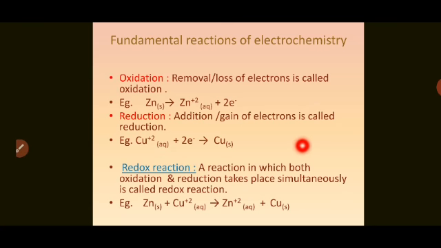So what is a redox reaction then? A reaction in which both oxidation and reduction take place simultaneously is called a redox reaction. If we add the zinc and copper reactions, we get the total reaction. The electrons on opposite sides get cancelled. The terms oxidation, reduction and redox reaction we have already learned in PUC first year. This is just a revision of the terms.